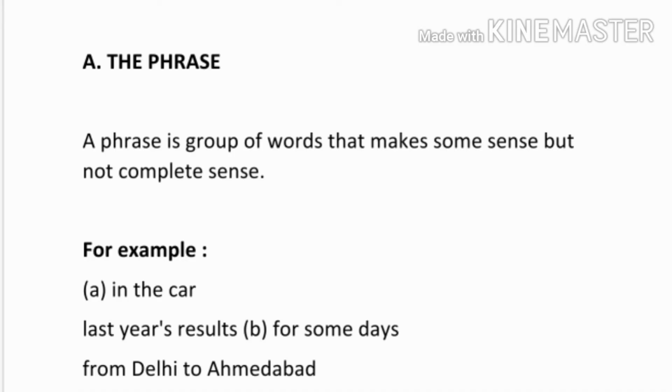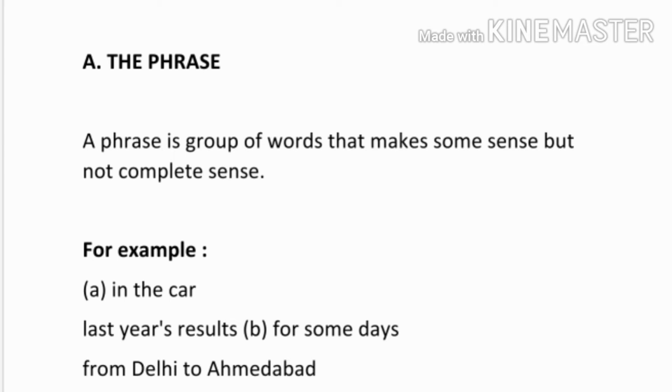Let's start with the phrase. A phrase is a group of words that makes some sense but not complete sense. For example, "in the car": there is sense in "in the car", but not complete sense. "Last year's results", "for some days", "from Delhi to Ahmedabad" are some examples of phrases. In these phrases, we have sense but not complete sense. To complete the sense of these phrases, we need a subject and a verb.